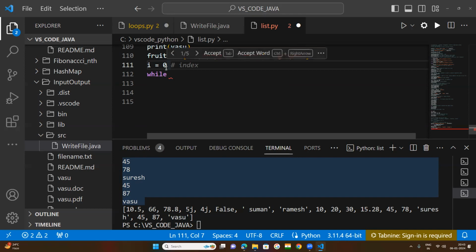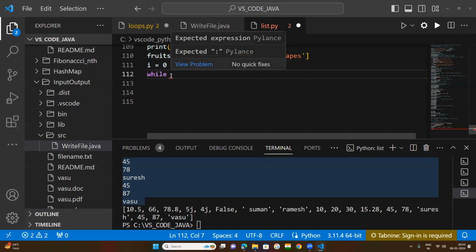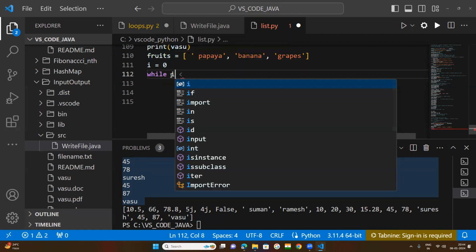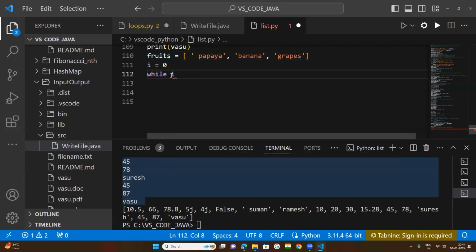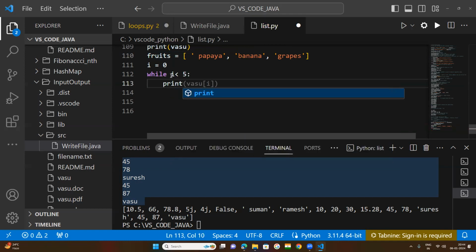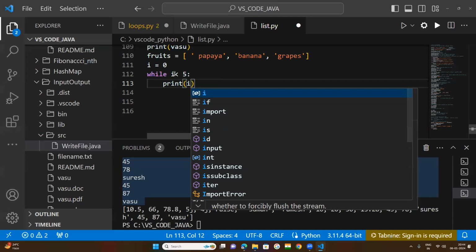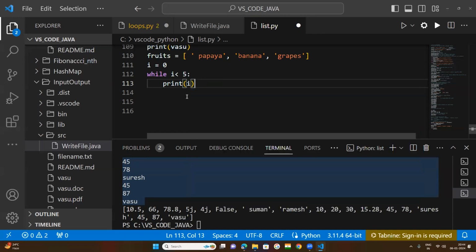We need to declare the value of i first. Then after that, the condition: we need to write i less than 5, then a colon. Now print i. This is the syntax. Now try to understand.